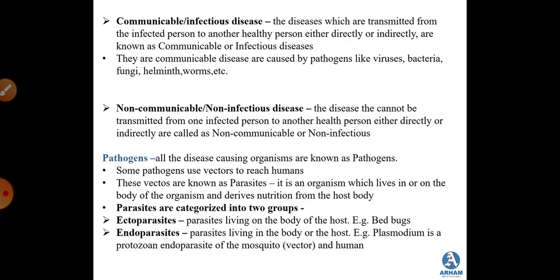For endoparasites, the example is plasmodium, the protozoan endoparasite of the mosquito and humans. Here the mosquito becomes the vector, that is, the mosquito becomes the parasite that is carrying the pathogen. If you see in case of malaria or dengue fever, mosquitoes are the vectors, and the mosquitoes are carrying those plasmodium to the human body. So the mosquito becomes the parasite, whereas the plasmodium becomes the pathogen.